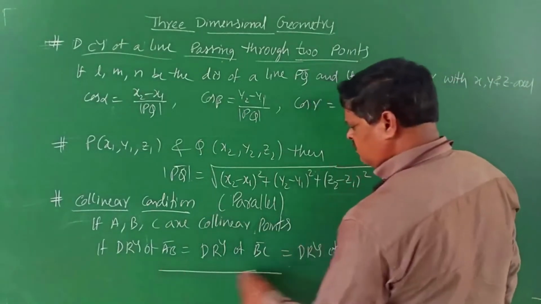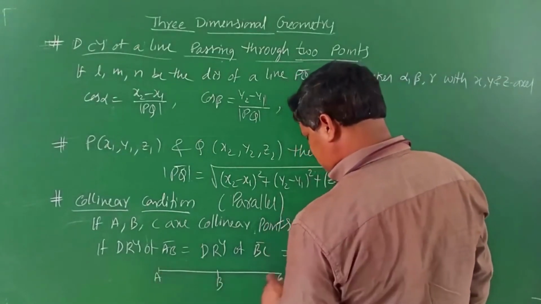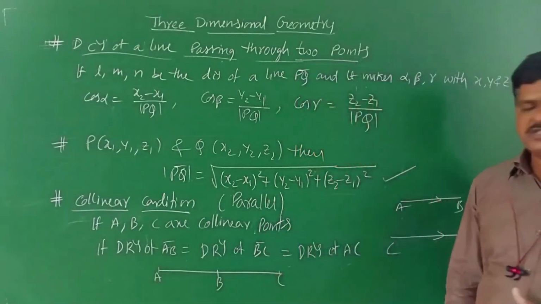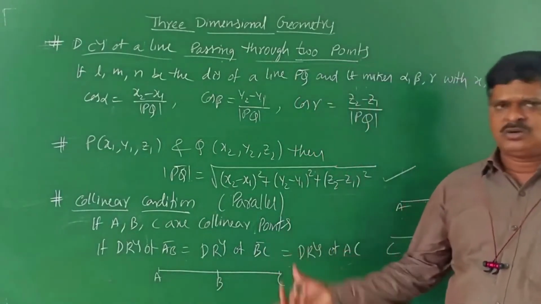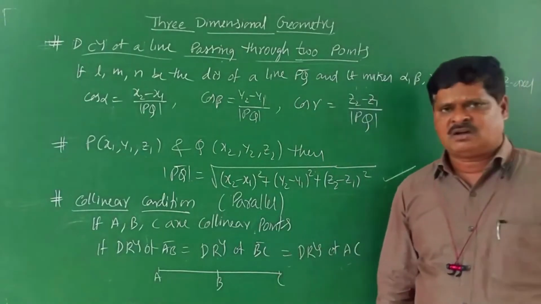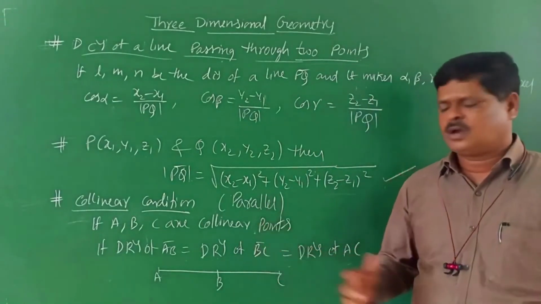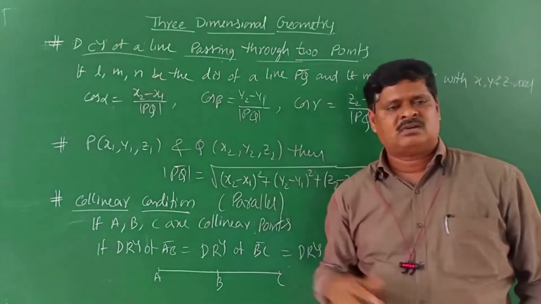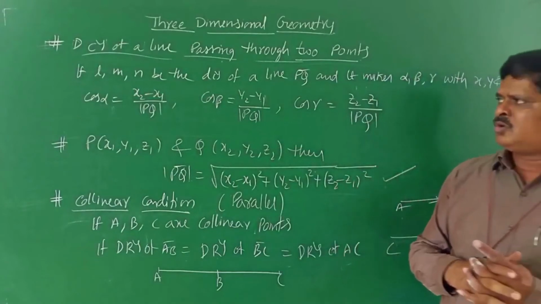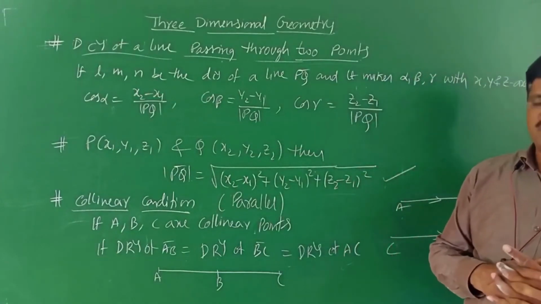Till last year, we found the distances AB, BC and AC, and then AB plus BC is equal to AC. That is what we studied in 11th standard. But this year, we find direction ratios. For AB, with 2 points known, the direction ratios are x2 minus x1, y2 minus y1, z2 minus z1.